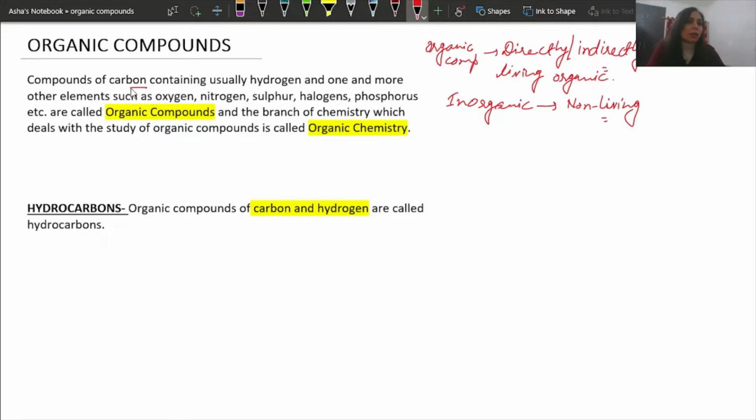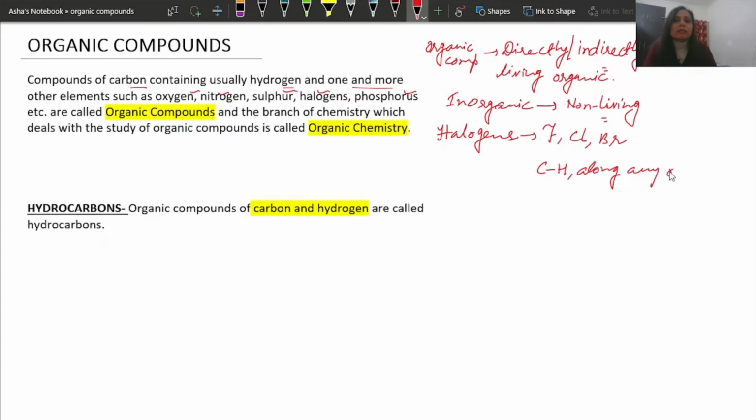Later on, the definitions were changed to more scientific definitions, and nowadays we say that organic compounds are the compounds of carbon containing usually hydrogen and one or more other elements like oxygen, nitrogen, sulfur, halogens, phosphorus, etc. Halogens are fluorine, chlorine, bromine; they are all called halogens. So basically organic compounds usually have carbon, hydrogen, along with any other element.